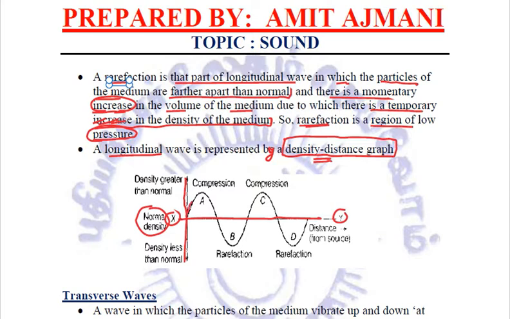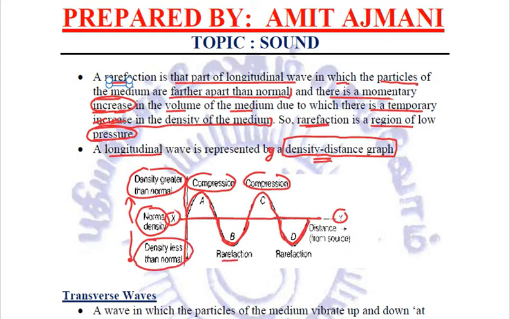Now, when a wave motion is represented, the regions above this normal density line have density greater than the normal one, and they are called compressions. Whereas below this, when the wave is going, these regions B and D show density which is less than the normal, and they are called rarefactions. Clear? So this is about longitudinal waves.